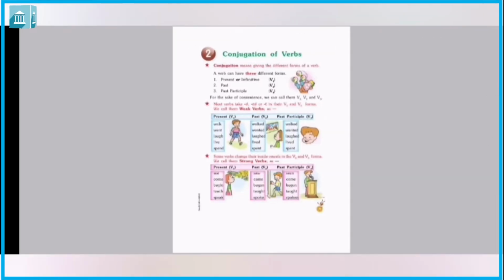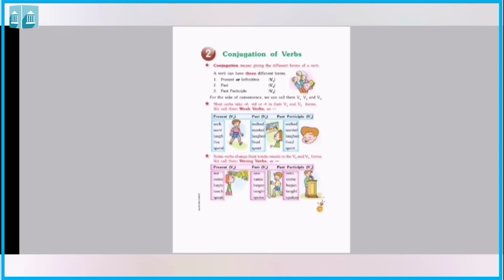So let me give examples of some strong verbs. We can take blow, B-L-O-W, blow. It's a present tense, and in past V2 it will be blew, B-L-E-W. And in past participle it will be blown, B-L-O-W-N. It is not given in textbook. These examples are given by me. So if you want to write in notebook to understand, you can write.